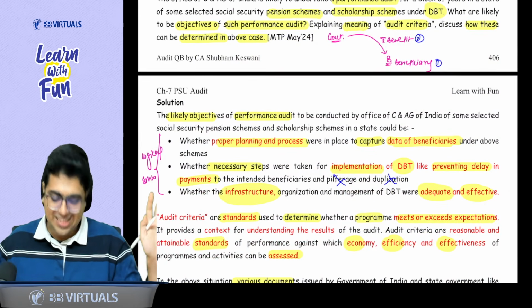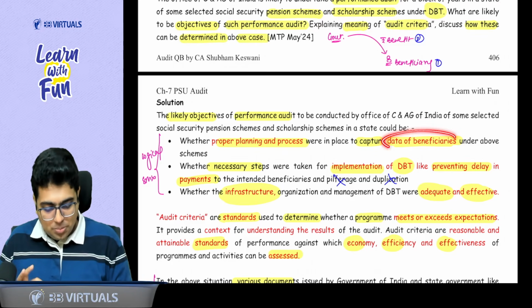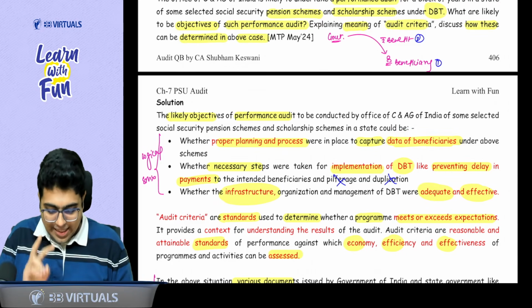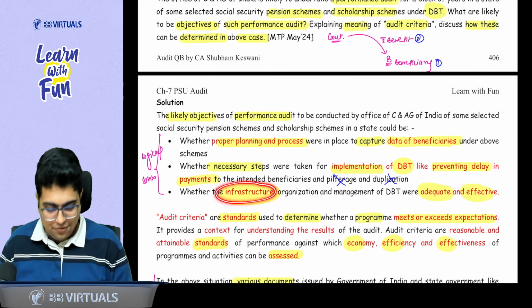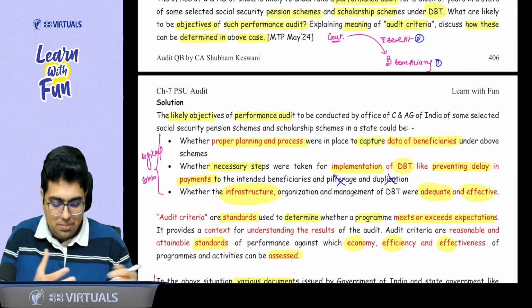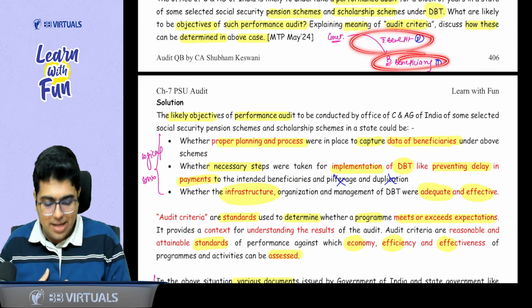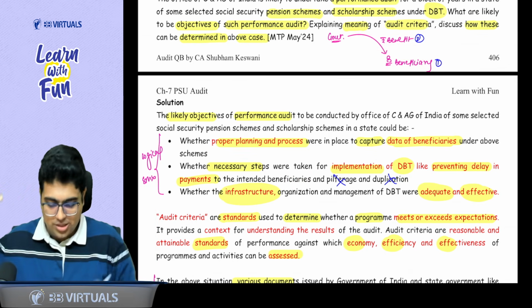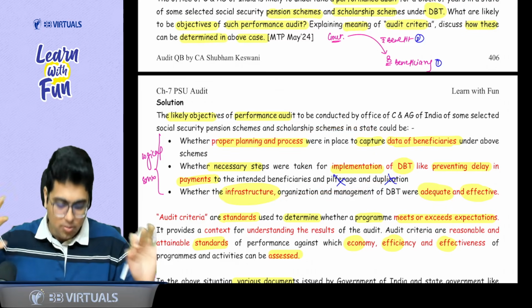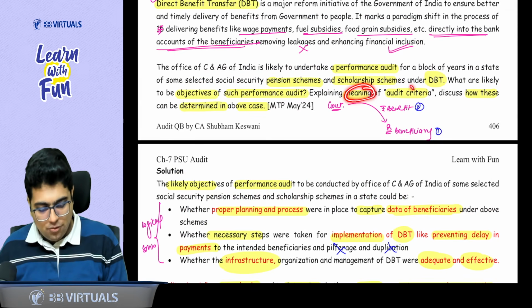It is not given in your study material. First thing is, beneficiaries should be properly identified, and the second thing is there should be proper infrastructure for implementing the DBT so that timely payments are given to the beneficiary. So identifying the beneficiary and timely transferring the benefit to the beneficiary, this you can write in your own words, no problem. Second part of the question, give the meaning of audit criteria.